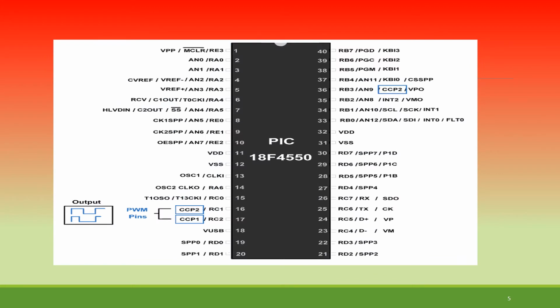Now in general, I have taken here the 18F4550. So you have a generic structure, and especially RC1 and RC2, these two pins, CCP1 and CCP2, play an important role. These two are the PWM pins. So for the 450 series, they are pin number 16 and pin number 17. These two pins are CCP pins, so you can use them.